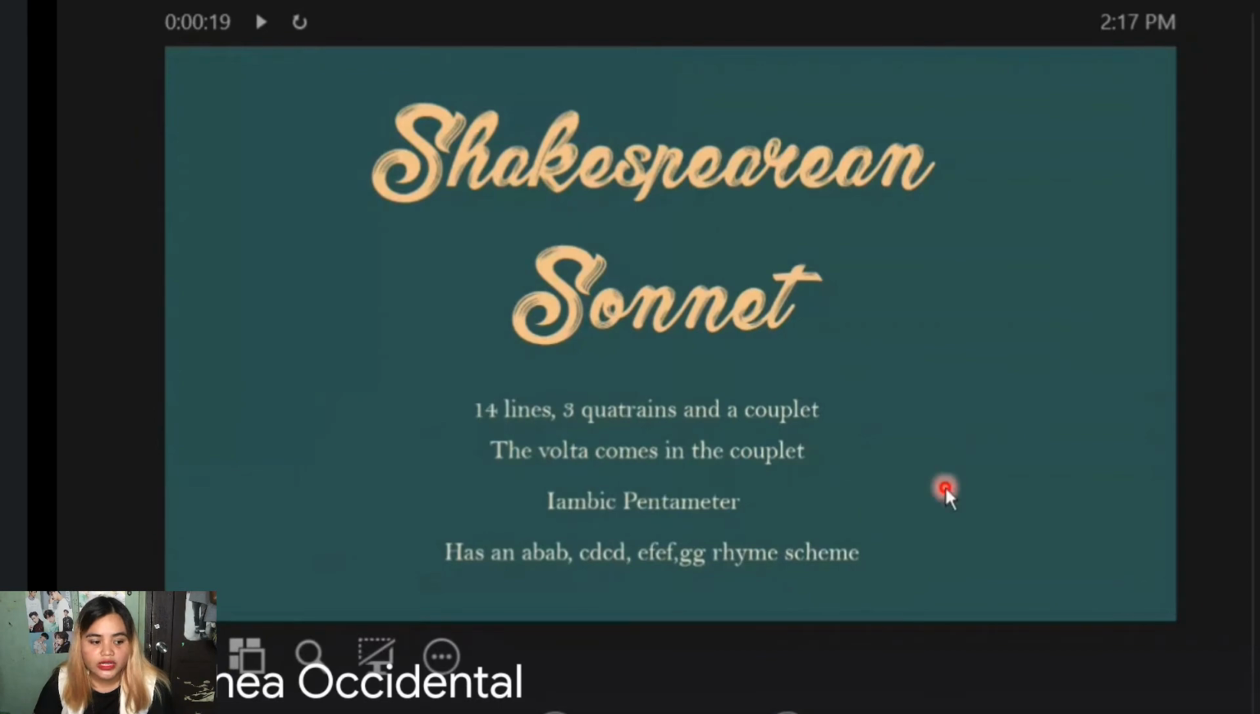So the Shakespearean sonnet that we have here is also composed of 14 lines, but it has 3 quatrains and a couplet. So the volta, or what we call the 9th line in the sonnet, comes in the couplet, and it is usually in iambic pentameter. So the Shakespearean sonnet has an A-B-A-B, C-D-C-D, E-F-E-F, G-G rhyme scheme.